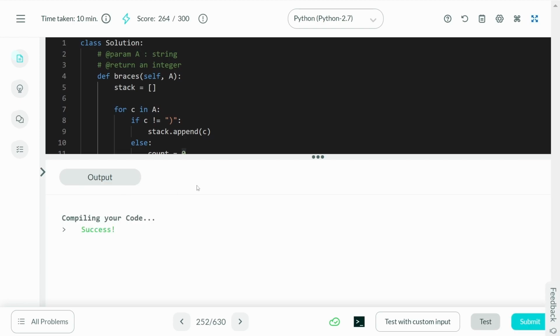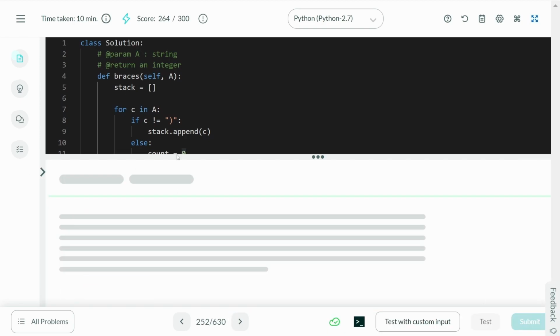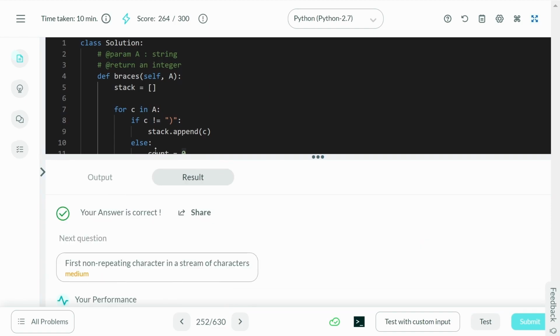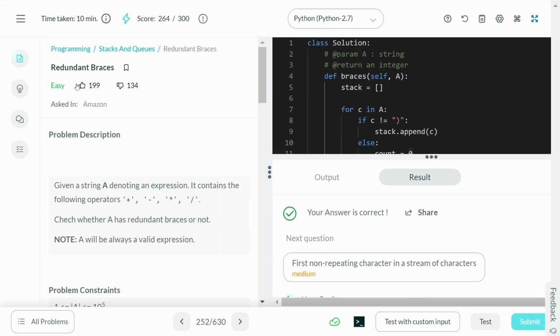So let's go ahead and test this out. It looks like it works, and we'll submit this as well. Cool, so this gets accepted and this is it for the solution to the problem, redundant braces.